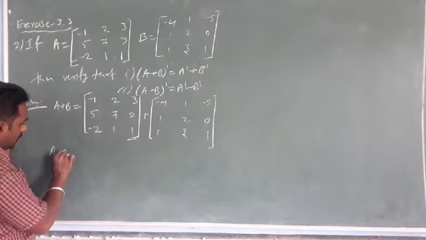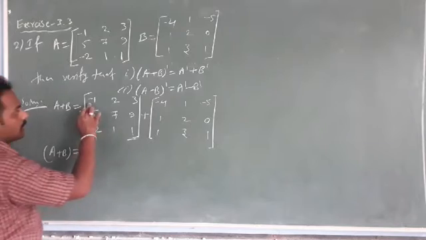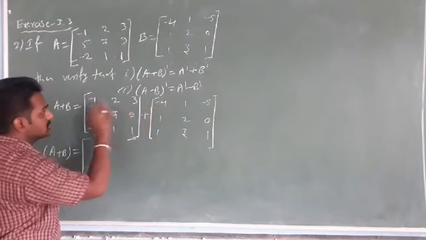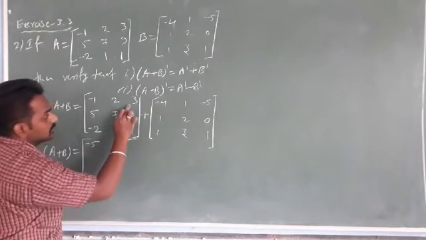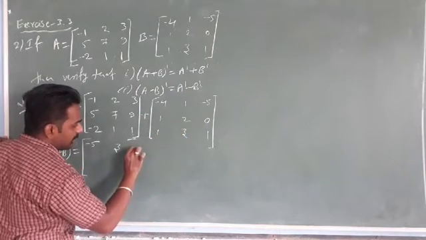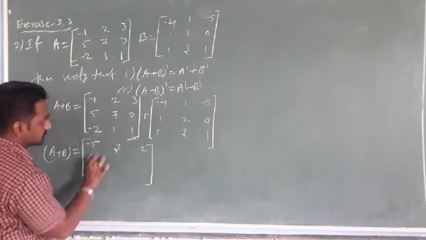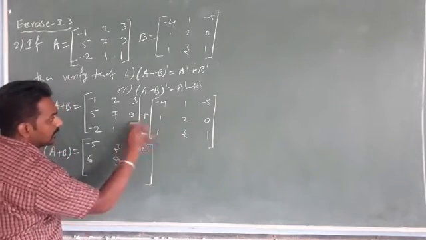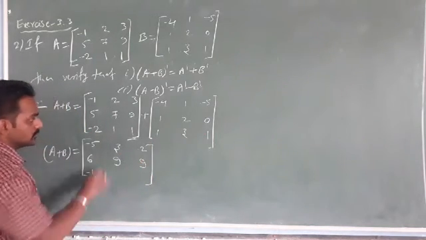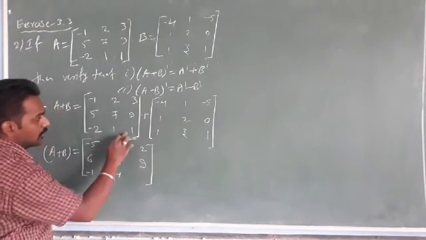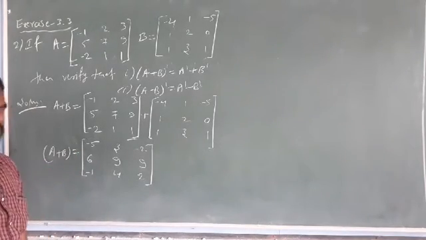So A + B is the matrix with entries −1 − 4 = −5, 2 + 1 = 3, 3 − 5 = −2. Okay. 5 + 1 = 6, 7 + 2 = 9, 9 + 0 = 9. −2 + 1 = −1, 1 + 3 = 4, 1 + 1 = 2. This is the A + B matrix we obtain.